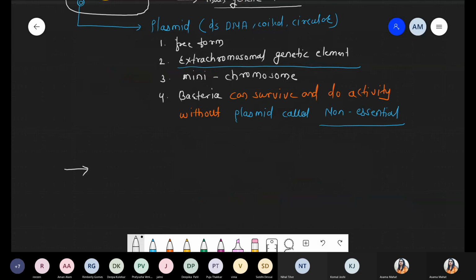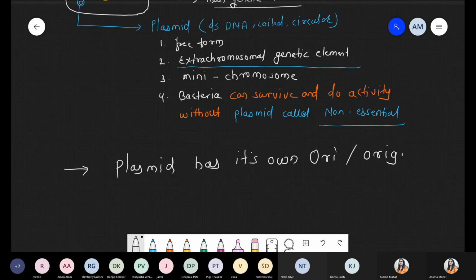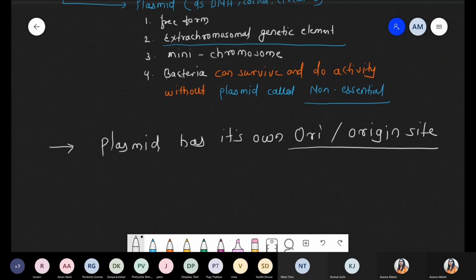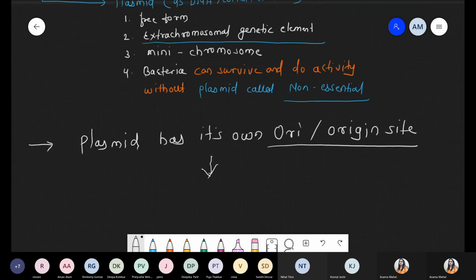So please remember, plasmid has its own ori site, or origin site. Because of this property, we can say that plasmids are autonomous, showing autonomous replication.